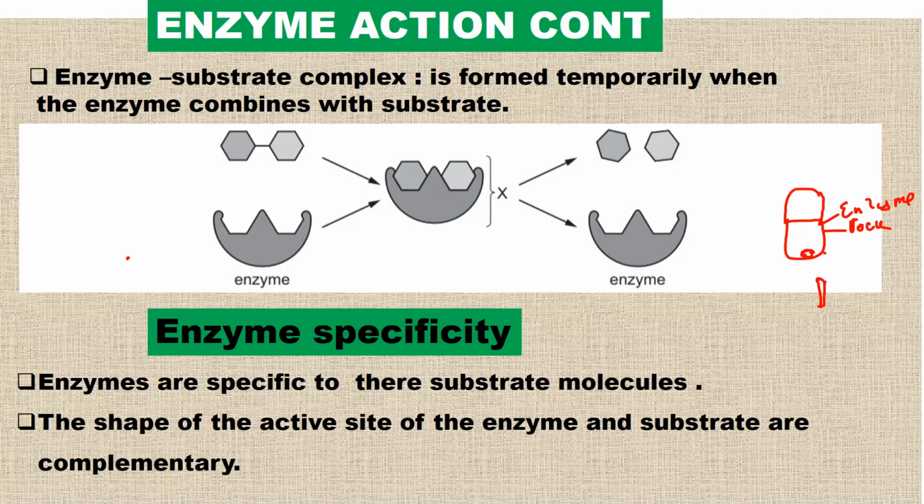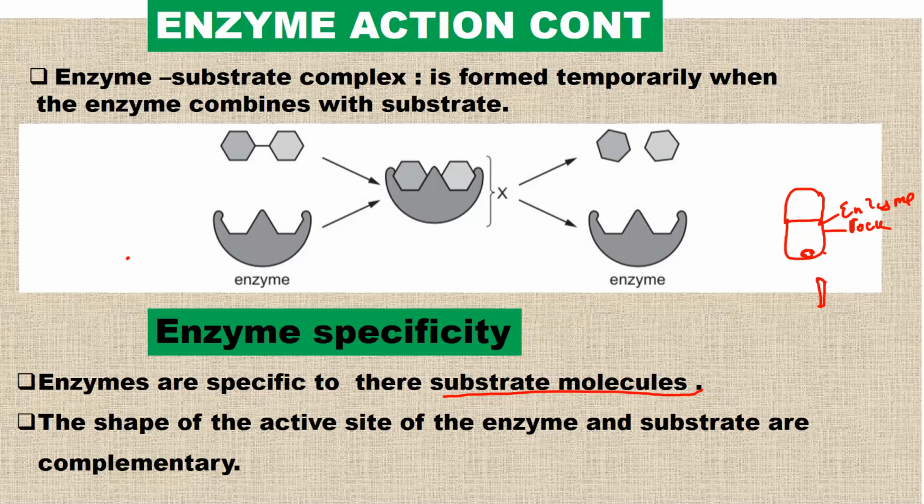There's a specific key for every lock. You cannot use one key to open all types of lock. I guess you understand that. So that is the way it is even when it comes to the enzyme. This is very important to understand. Enzymes are specific to their substrate, which means they can only act on one type of substrate. If it's an enzyme that breaks down fats, it cannot break down protein or carbohydrate, specifically for lipids, or specifically for fats.